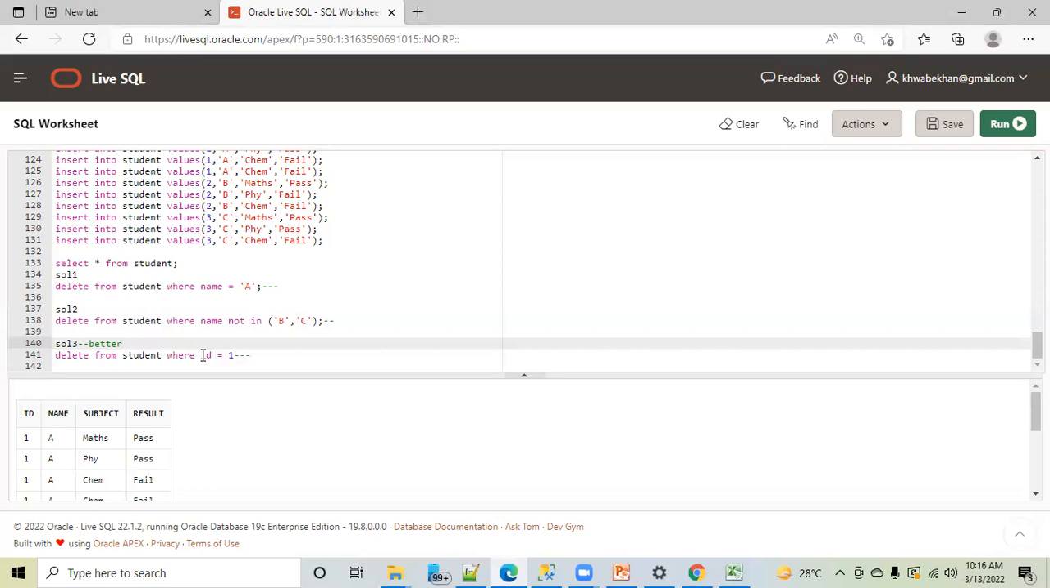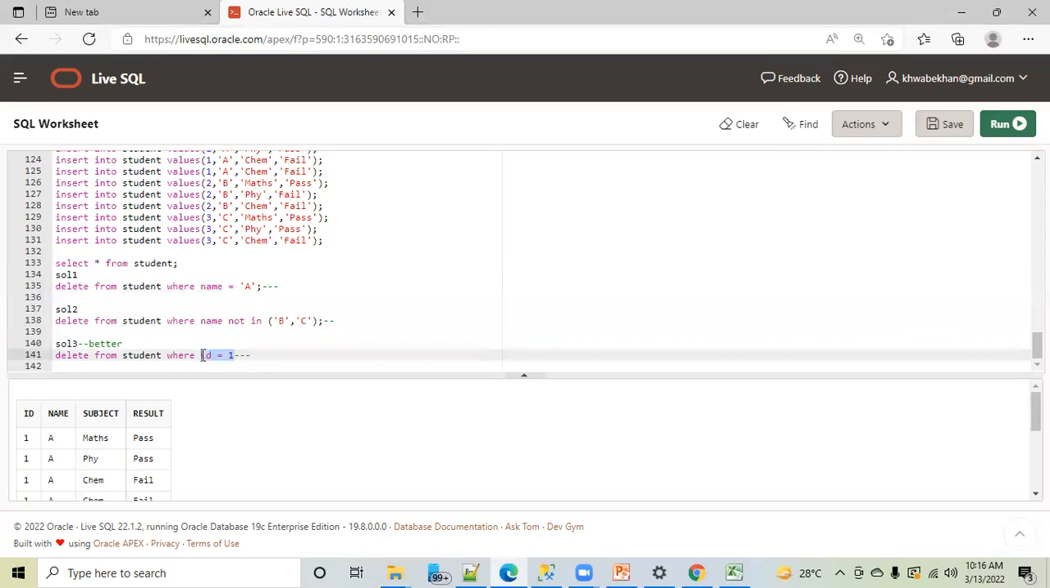Okay, the thumb rule is, if you have an option, I repeat, if you have an option, try to play with the number columns. Try to play with the number columns. Why? Because that is easier for SQL to work. If you are playing with characters or strings, it is a little bit more complicated task as compared to numbers.